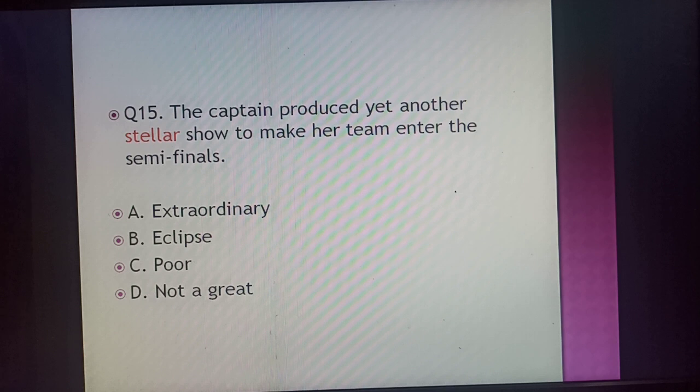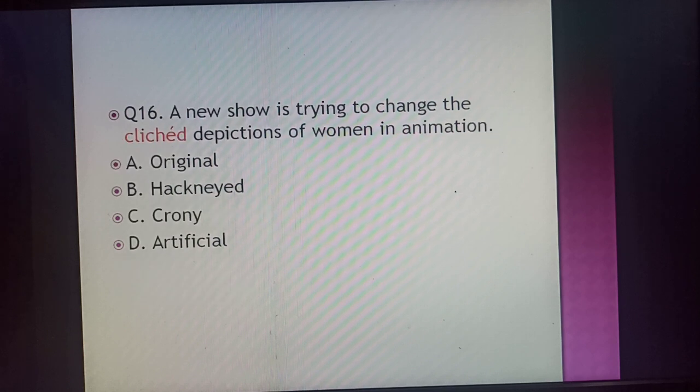Now coming to the next word, glitched. It means hackneyed. A new show is trying to change the glitched depictions of women in animation, and the synonym for the word glitched is hackneyed.